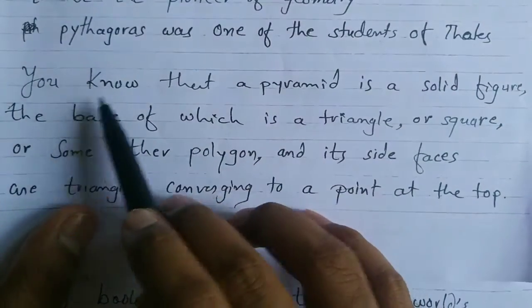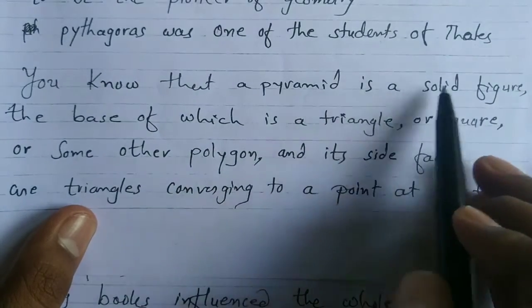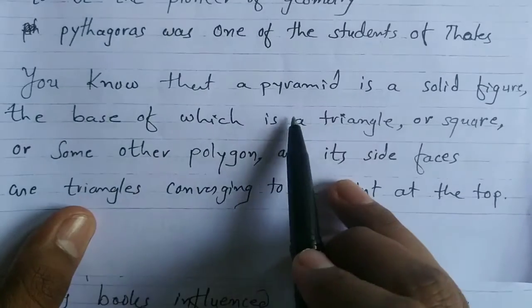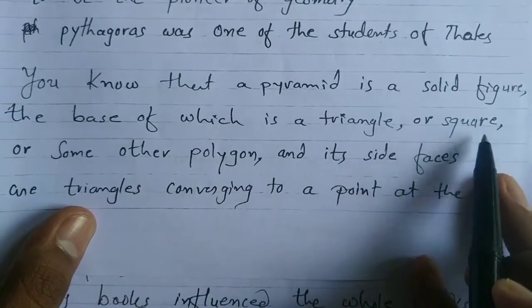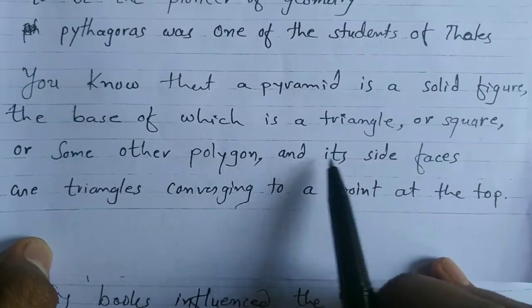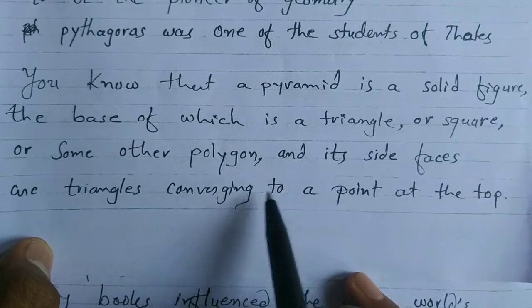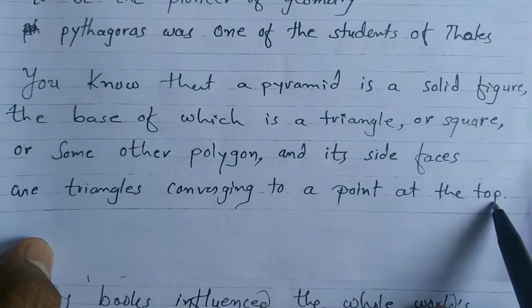We know that a pyramid is a solid figure, the base of which is a triangle or square or some other polygon, and its side faces are triangles converging to a point at the top.